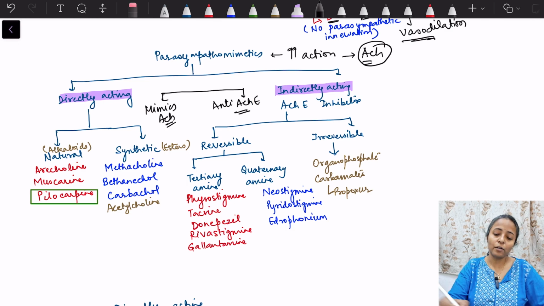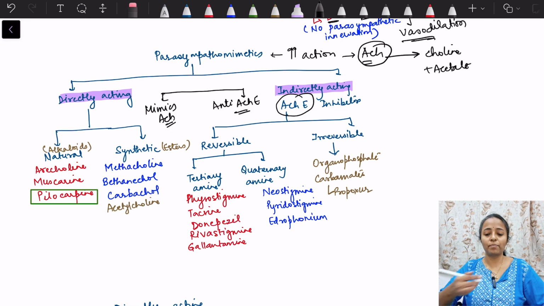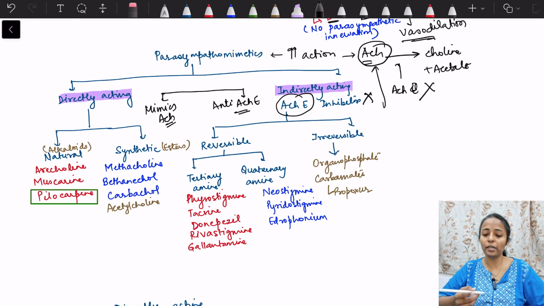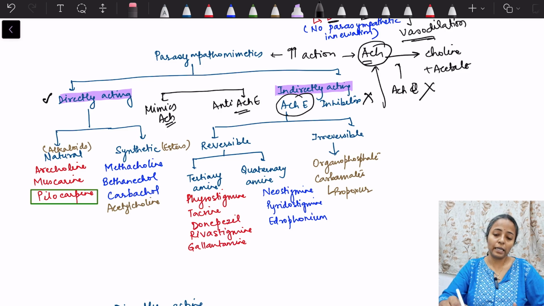anti-acetylcholinesterase. Acetylcholinesterase is the enzyme which breaks down acetylcholine to choline plus acetate. So if I give something which inhibits acetylcholinesterase, then there will be more accumulation of acetylcholine, right? Hence we will get a parasympathomimetic effect. So the drugs which mimic acetylcholine are known as directly acting, and the drugs which inhibit the acetylcholinesterase enzyme, inhibiting the breakdown of acetylcholine, are known as indirectly acting.